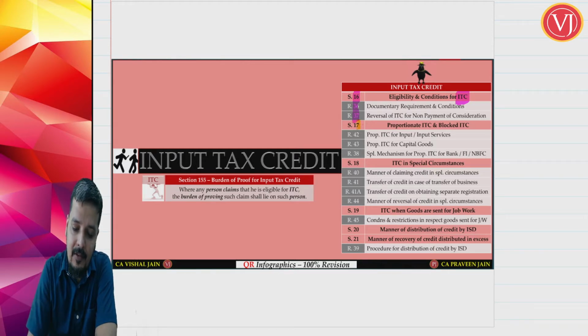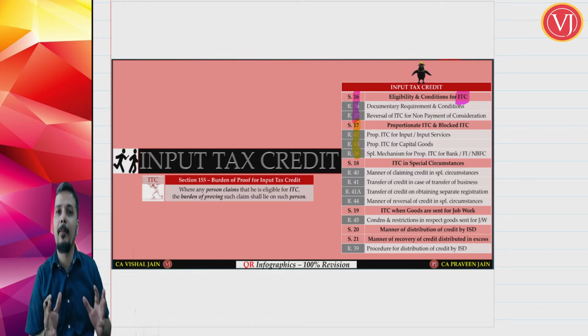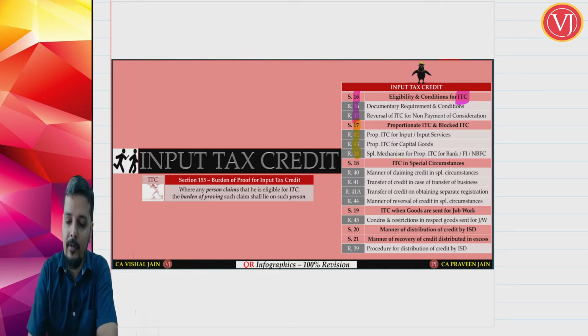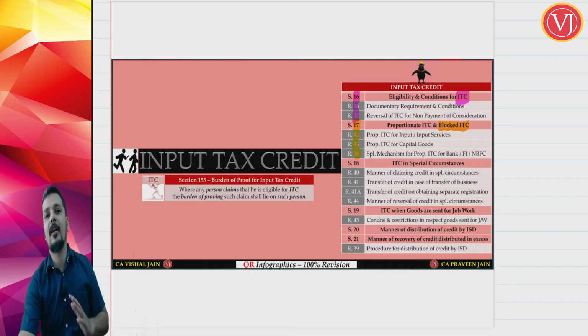Thereafter you have your section 17 read along with Rule 42, 43 and also a special Rule 38. Section 17 basically talks about two things. One area is block credit, which is there without any rules, where you cannot get credit. So block credit has got no rules. Section 17 subsection 5 covers the cases where you cannot take any credit, block credit.